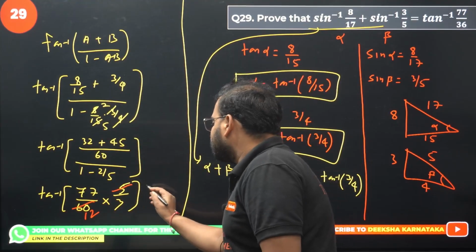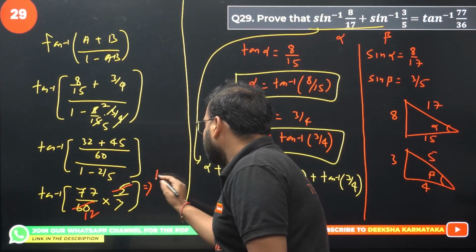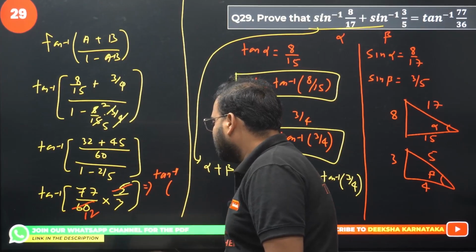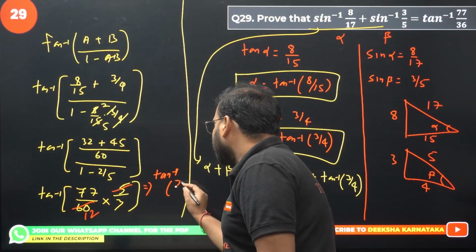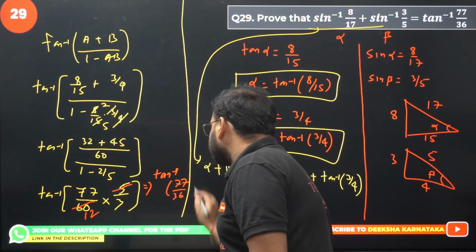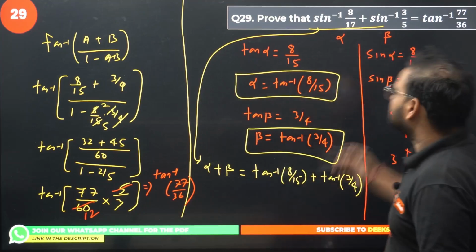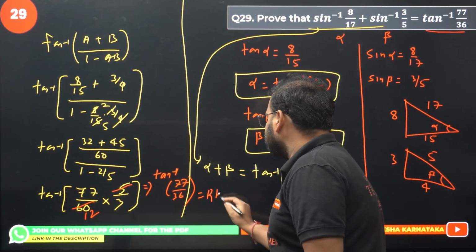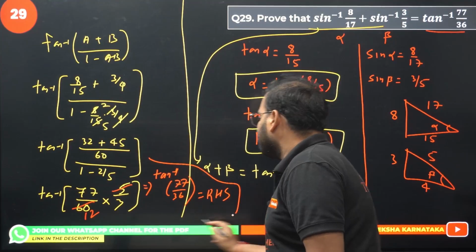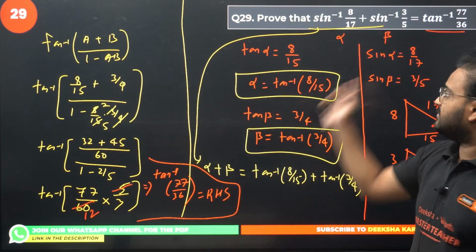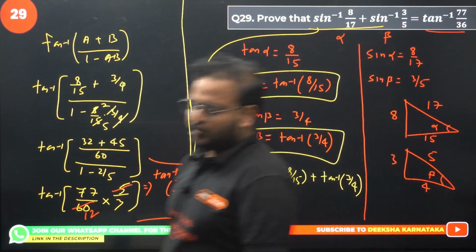So I'm getting this answer as tan inverse of 77 by, 12 into 3, 36, which is same as my RHS. Please check, it is solved. I'm getting tan inverse of 77 by 36, which is same as my RHS. Question number 29 is solved. Please check, guys.